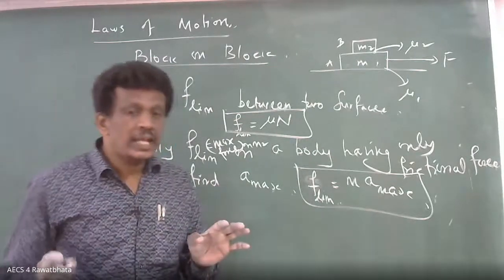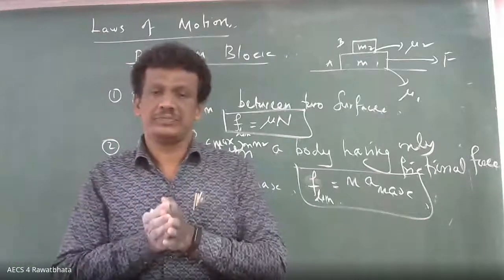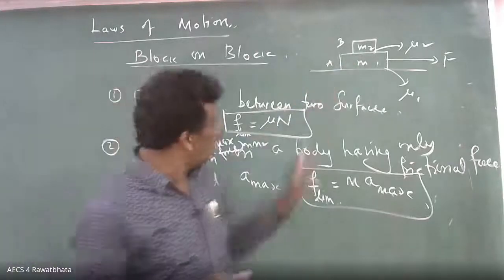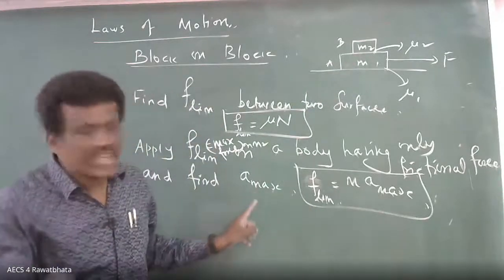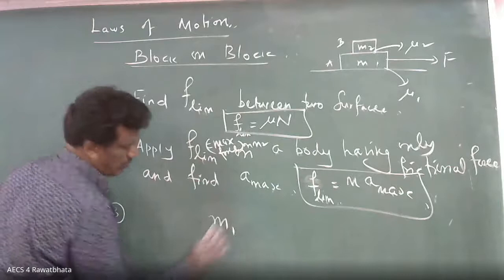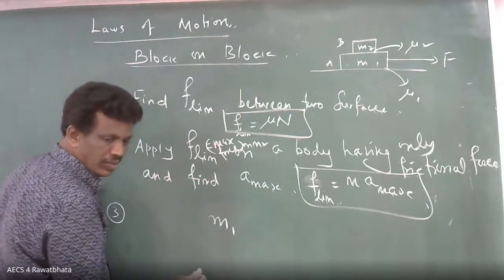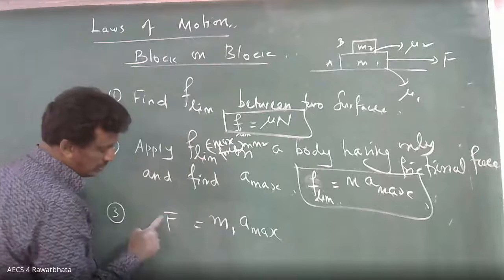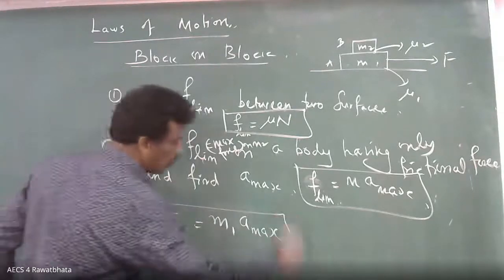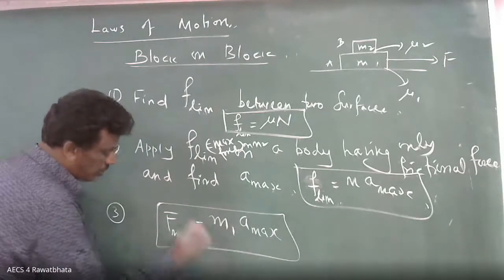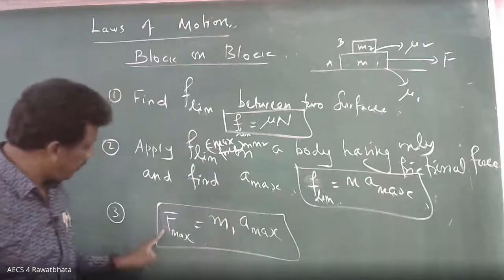Third one. Now what is the condition? Both are moving together, which means the acceleration of M2 is A max. What is the acceleration of M1? Less than or equal to A max. Then what is the force? This is the maximum force F. This is not a small f, it is capital F maximum.